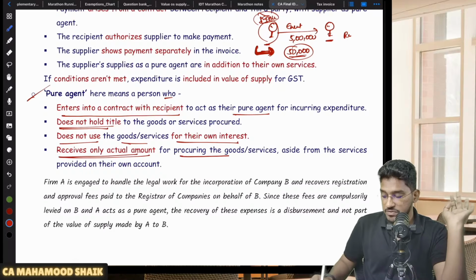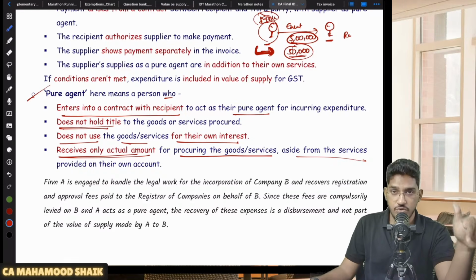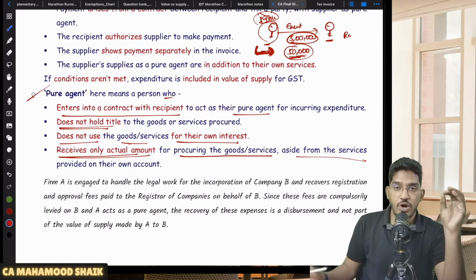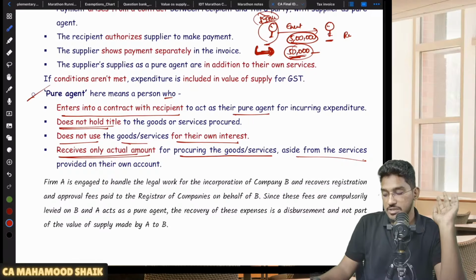Receives only actual amount for procuring the goods or services aside from the services provided on their own account. So this 5 lakh rupees is the consideration for services you are providing on your own account. This 50,000 rupees is for booking the hotels at the request of the recipient. You are only recovering the cost, and the invoice is also in the name of the recipient. Then you will be considered as pure agent.